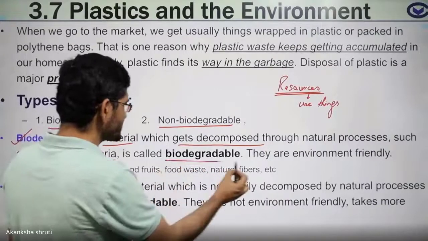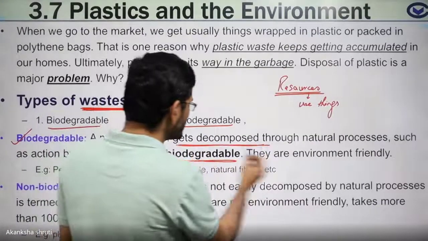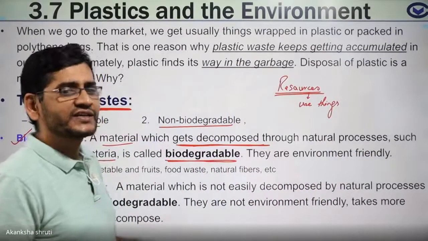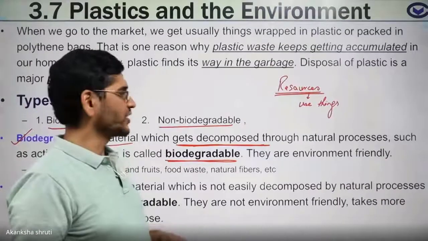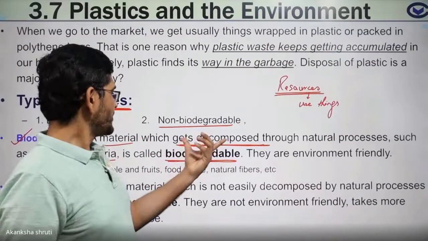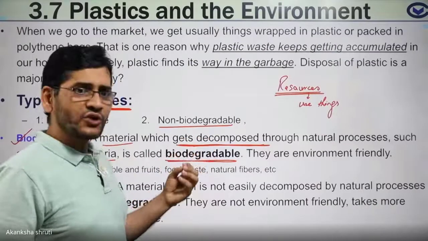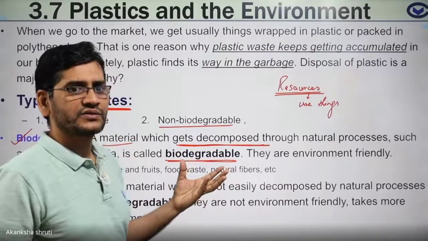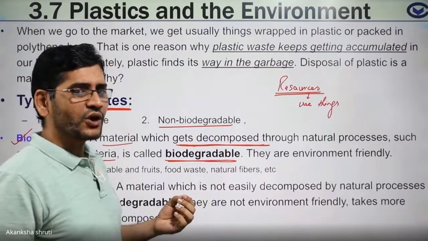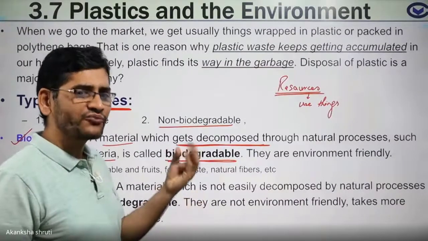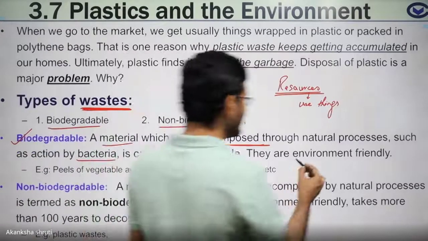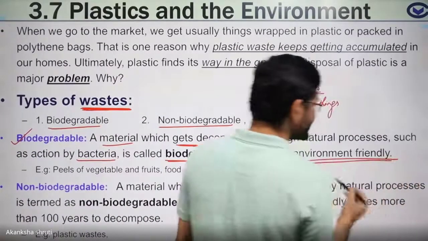So these wastes can decompose easily by natural processes or by the action of nature, say heat, water and microorganisms, like banana peels and fruits. So they are biodegradable. They are not affecting our environment. Even while they are decomposing or decaying, they are not giving harmful gases to the environment. So they are environmentally friendly, means they get recycled.